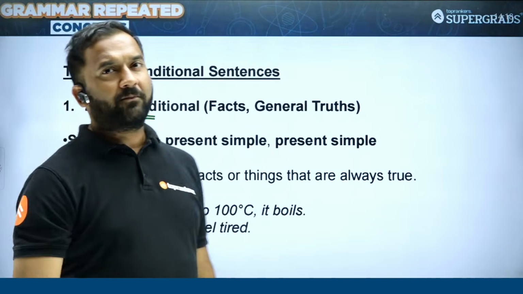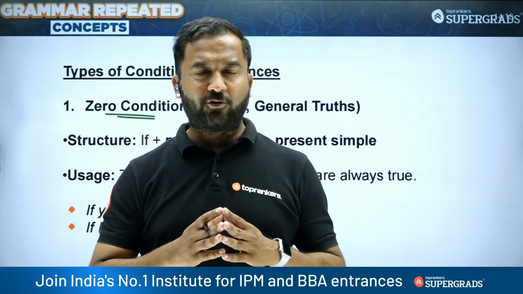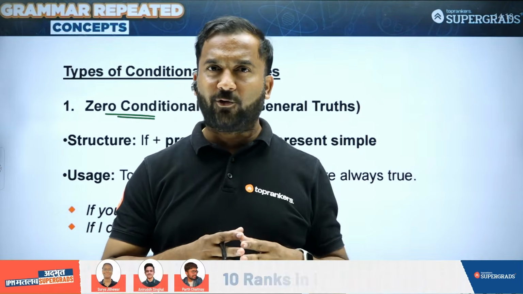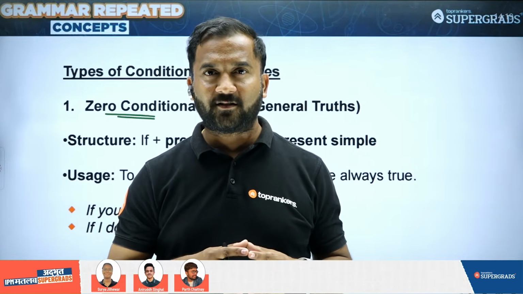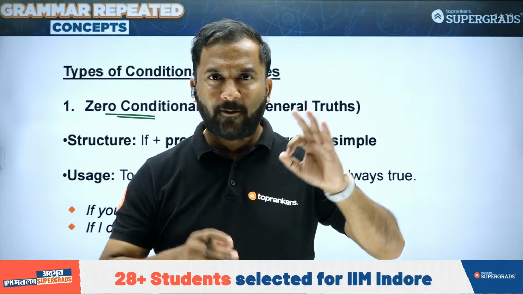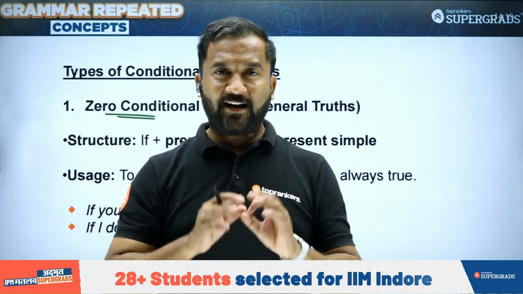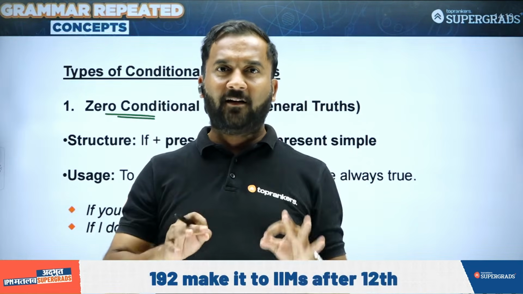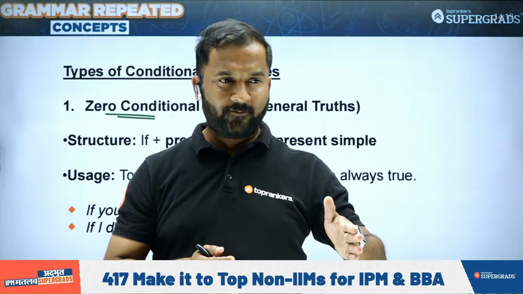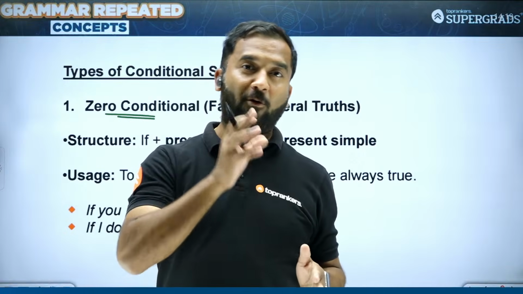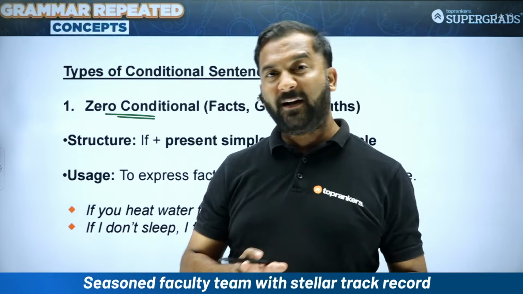Now, in zero conditional there is no possibility of an action happening, there is no probability, there is no likeliness of an action taking place. As the name suggests, zero conditional means there is no condition. When I say there is no condition, I mean the action will take place 100 out of 100 times. Now what do I mean by that?